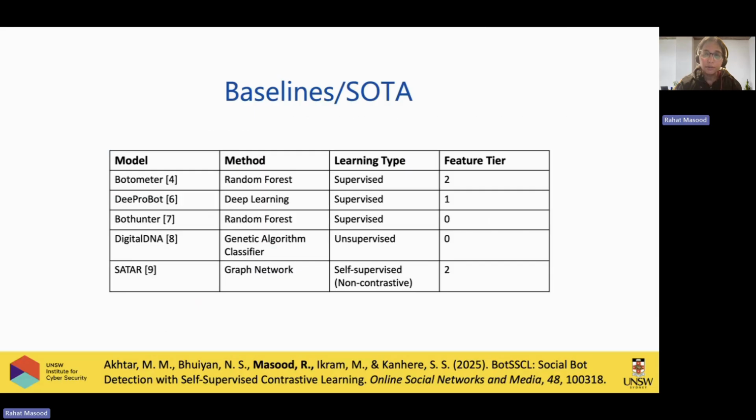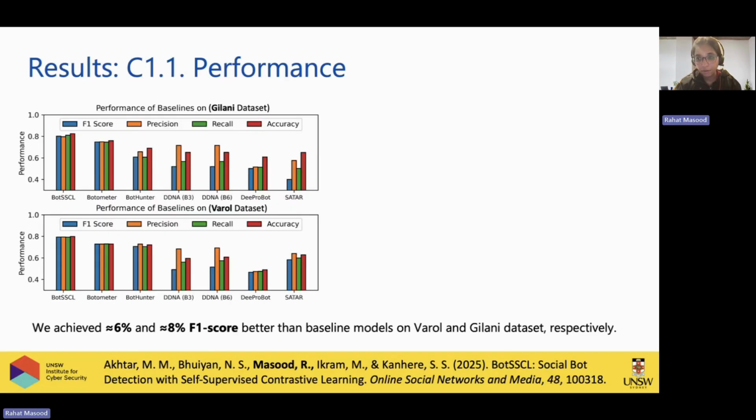To test that, we have different baseline methods. Botometer is one of the very famous ones. We tried that, and then SEBot was one of the recent self-supervised graph neural network methods. We used that, and then we tested on the Gilani and Varol-Viral datasets that I explained earlier, and we found that our method, which is BotSSCL, is much better in accuracy compared to the baseline methods. The F1 score is 6% to 8% higher for us.